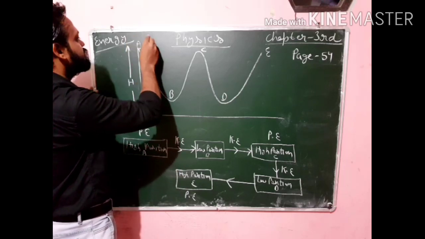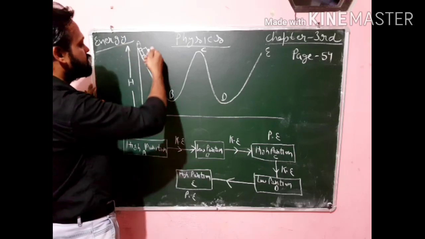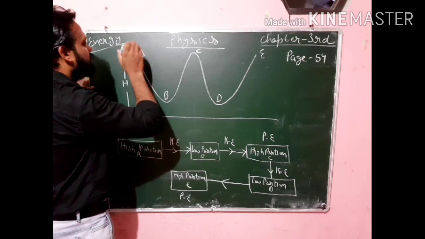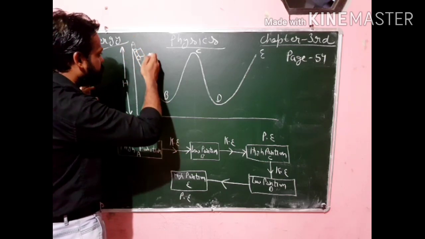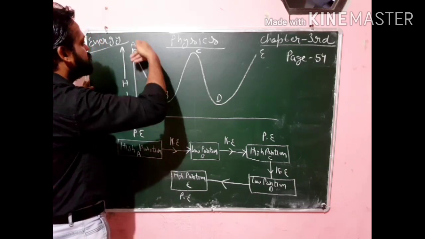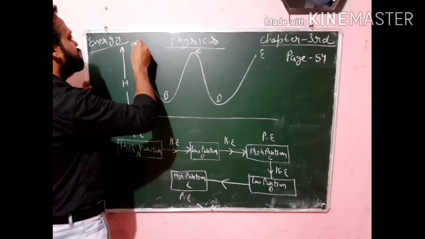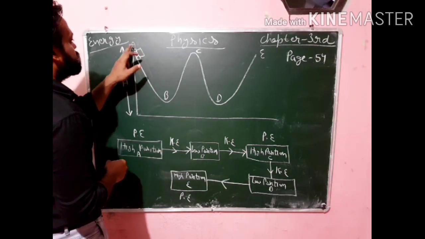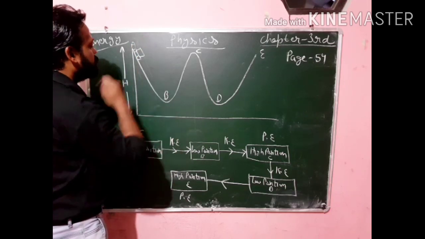At that time the potential energy which the slide car has at point A is converted into kinetic energy. So at point A it has a potential energy, but when this car is released, it has a kinetic energy, and of course it starts moving in the downward direction and its speed increases, and its kinetic energy increases. But the total energy always remains the same, equal to the potential energy which the car has at this point A, as the potential energy is converted into kinetic energy.